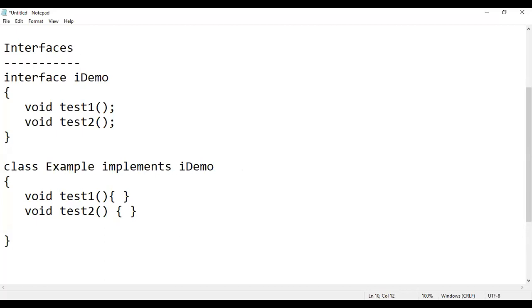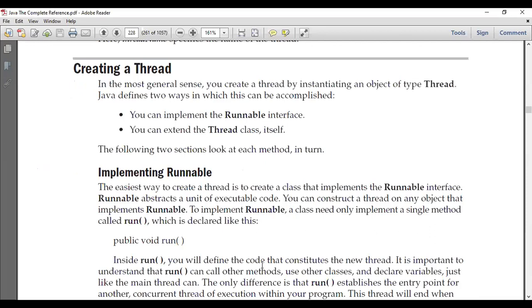Let me move back to this discussion. Now you see how to create a thread. In order to create a thread, there are two different ways. The first way is by implementing an interface called Runnable. The second way is by extending a class called Thread. These are two different ways we can create a thread inside our program. Now let us focus on how to create a thread by implementing the Runnable interface.